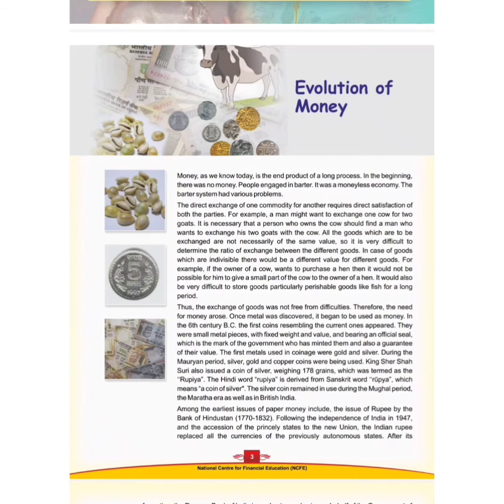Seal means a mark of their value. When we see a 1 rupee coin, we can see 1 rupee there. When we see a 5 rupee coin, we can see 5 rupee there. Similarly with 10 rupee. So we can see that there is an official mark, and it is done by the government who makes these coins, and they also guarantee us the same value. The 1 rupee coin which we have has the same value of 1 rupee, similarly 5 rupees, as well as 10 rupees.